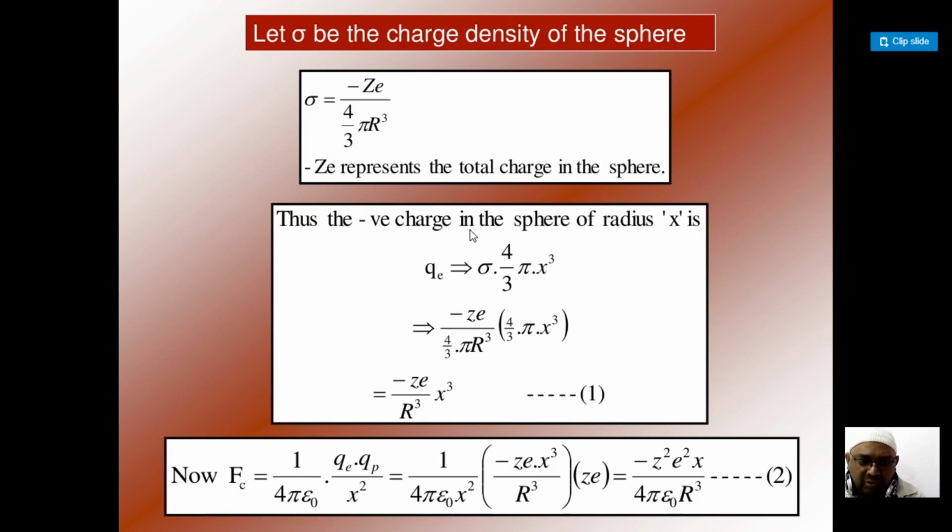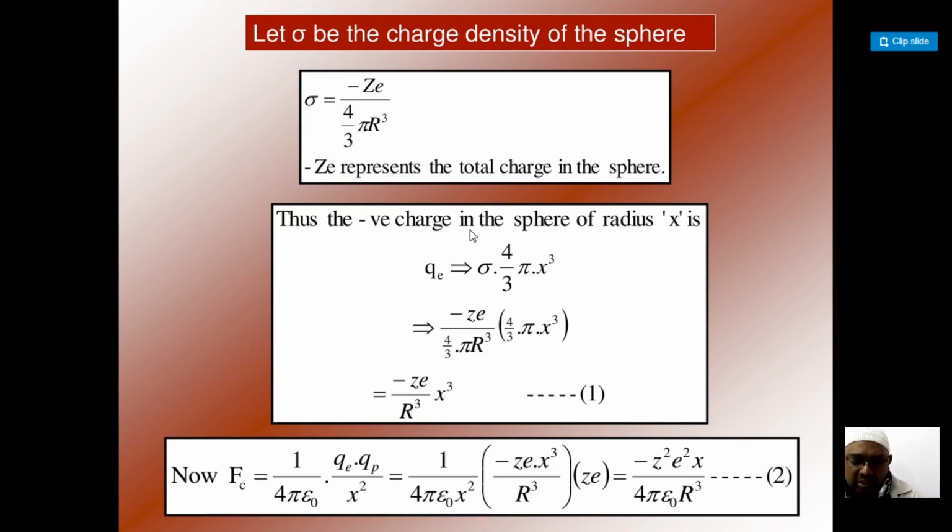So when you simplify it, what will you get? Minus Z²e². Why? Because this is Ze into Ze, Z²e², minus, as it is, x³. The x³ is in the numerator and x² is in the denominator, so one x will remain.